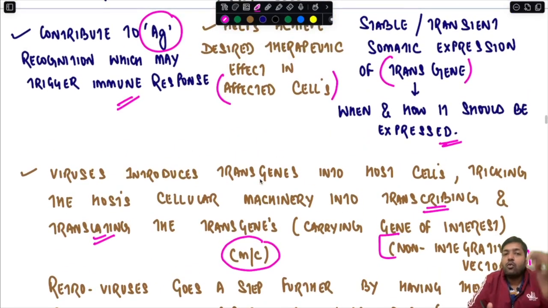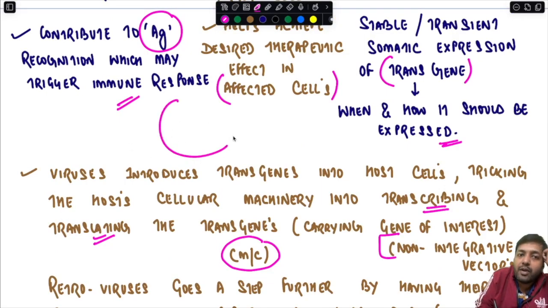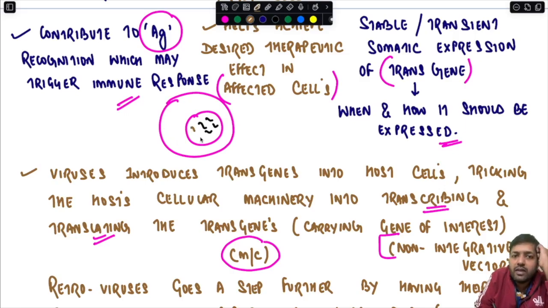Now let me give you one example. Suppose this is a particular host cell and this is the nucleus of the host cell, and suppose over here this is the host cell faulty gene or faulty DNA, and over here we have introduced that particular transgene, which contains the gene of interest.